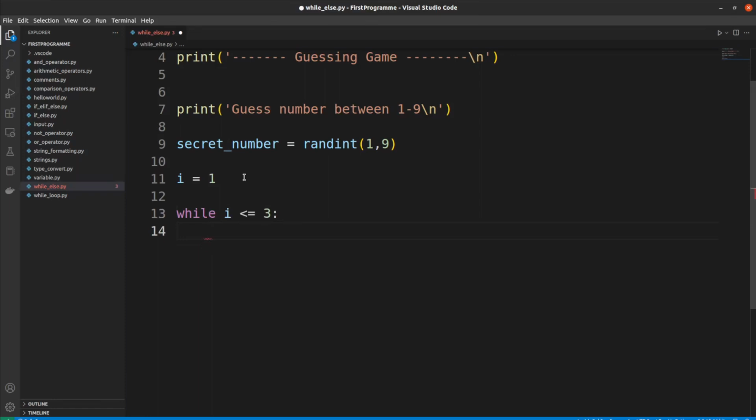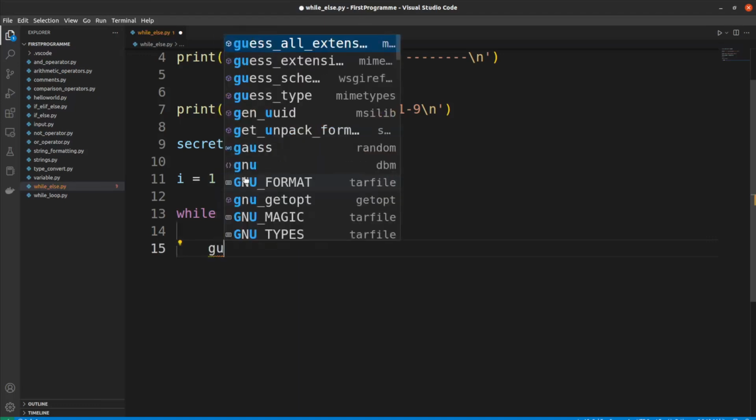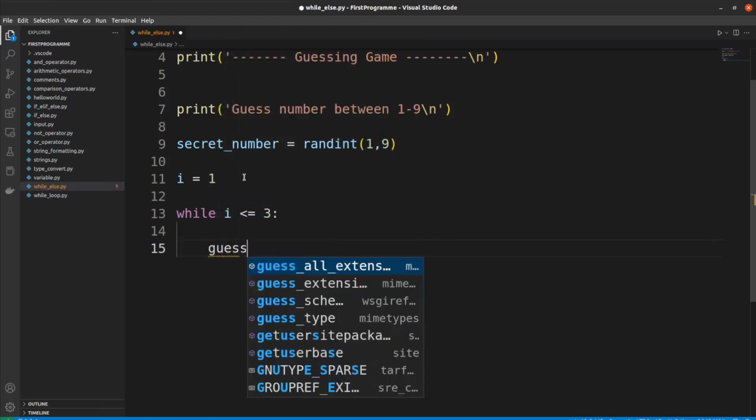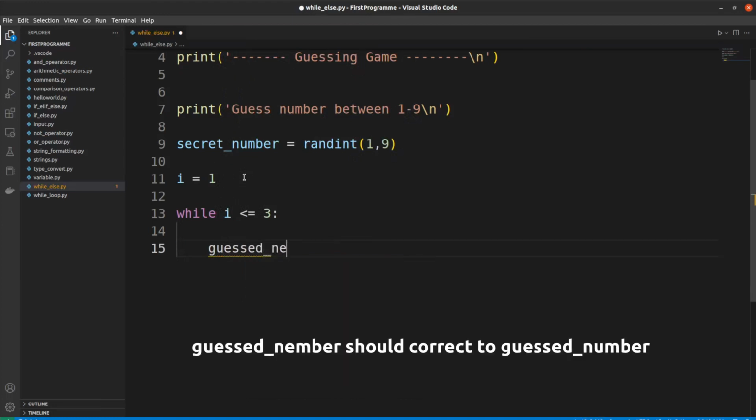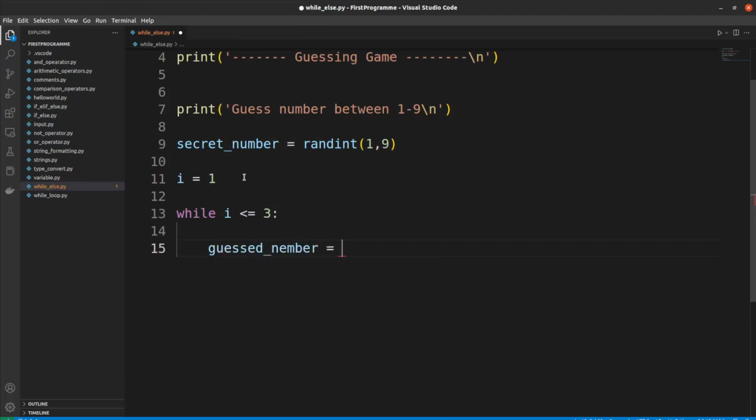Then we need to give the user a chance to guess a number. So I am going to create a new variable called guess_number, and then I store the value which the player provides. So I am going to ask for input from the player.